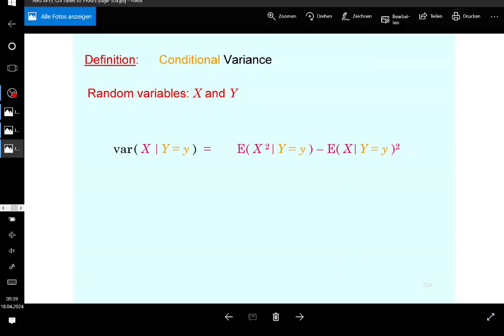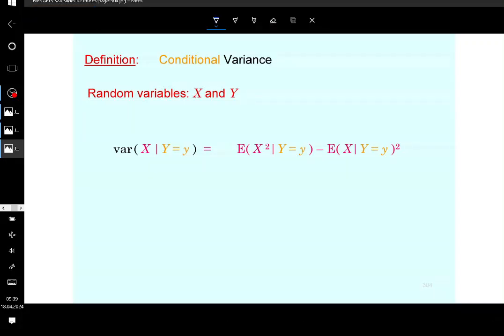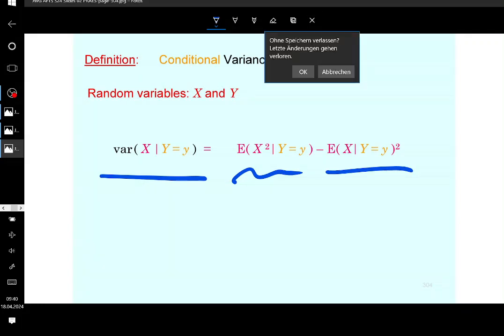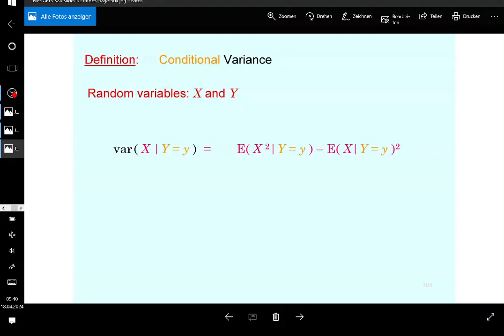Okay, but anyway, you just need to remember that, again, I repeat, the conditional variance is equal to the conditional expectation of the square, that's it, minus the square of the conditional expectation. That's it. Okay, so the conditional expectation of the square minus the square of the conditional expectation is going to be the conditional variance. Maybe you could solve the example where you would calculate the conditional variances.